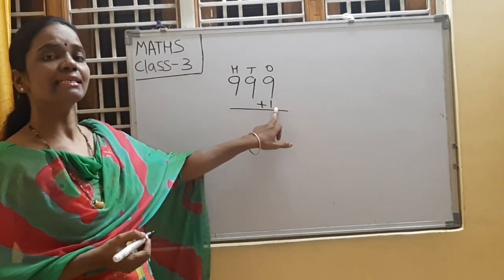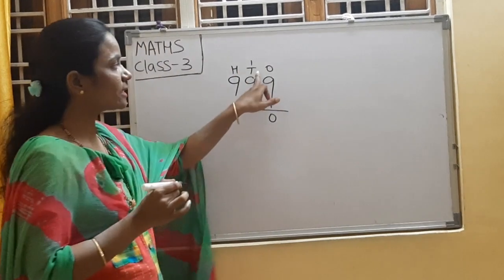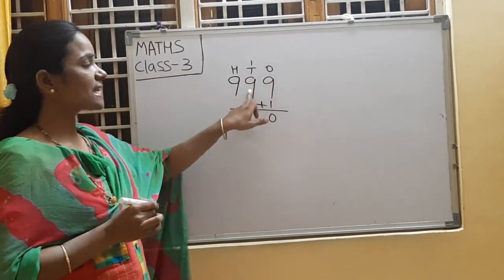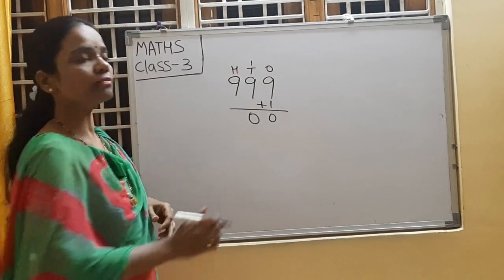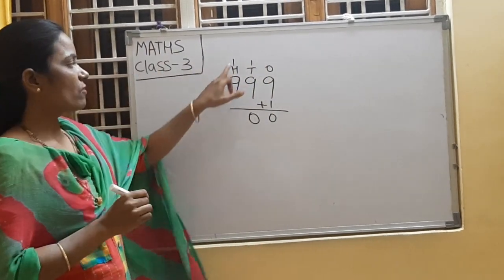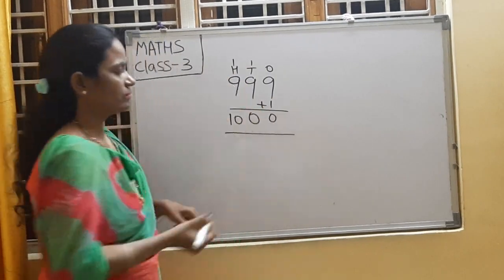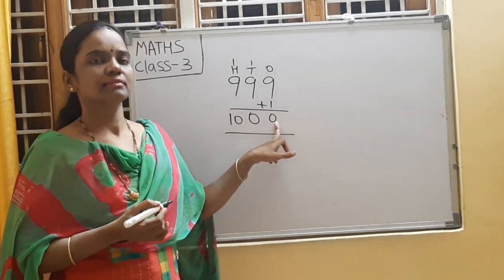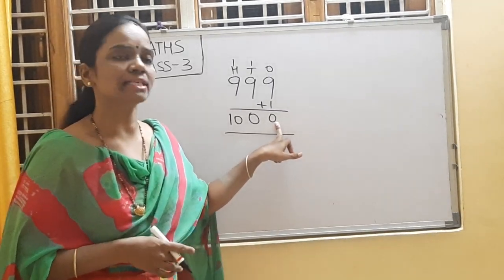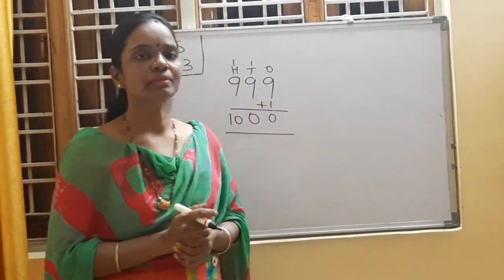9 plus 1 is 10. 0 right in ones place. Carry over is forwarded to the tens place. 1 plus 9 is 10. 0 right in tens place. Carry over is forwarded to the hundreds place. 1 plus 9 is 10. So, what is this number? Yes, it is 1000. So, 999 after what number will come?